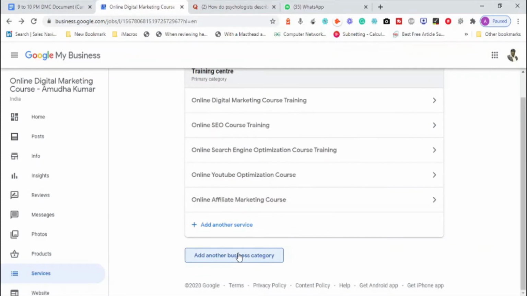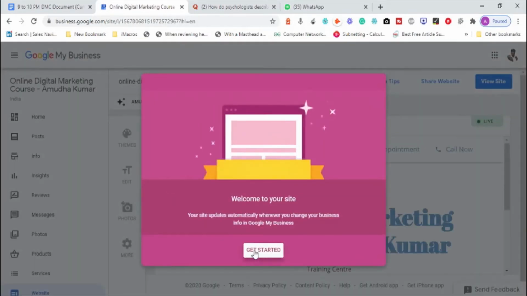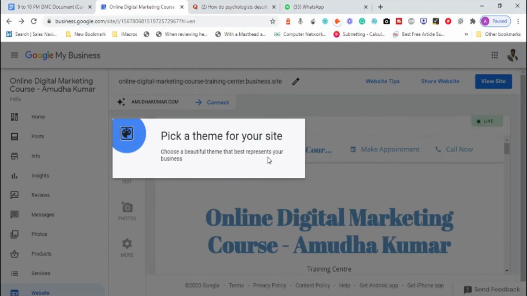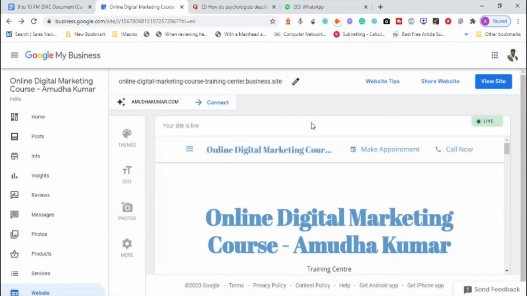Now, there is an option called website. I click on this website option, and basically to get started, if I have a website of my own, I will go ahead and connect it. Google says I have the amadhukumar.com domain registered with Google Domains, and asks to connect it with this one. No, I already have amadhukumar.com live, so I do not want to connect it. But Google is giving me an online digital marketing course training center business website.